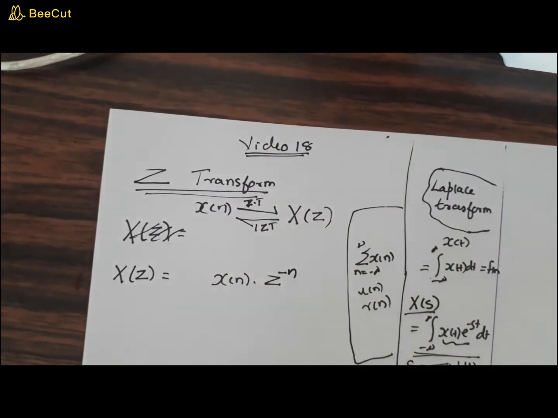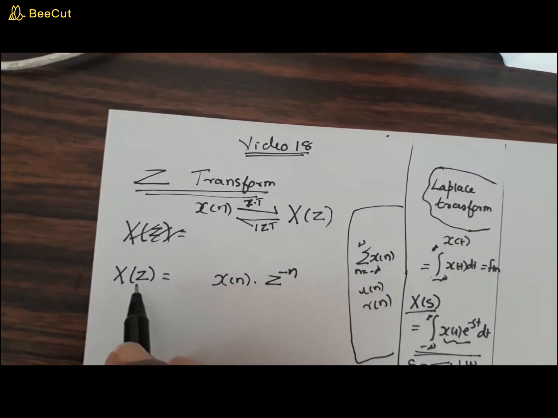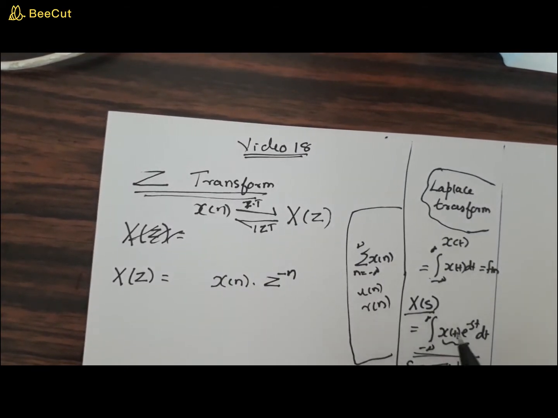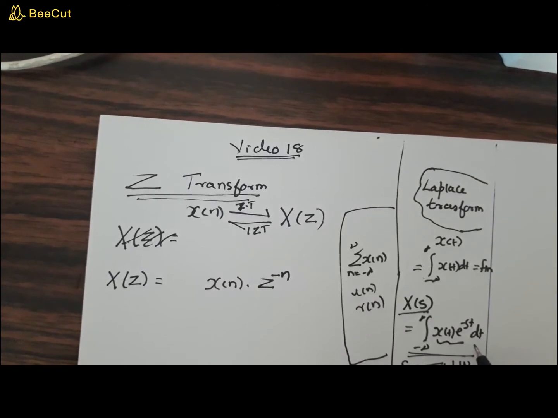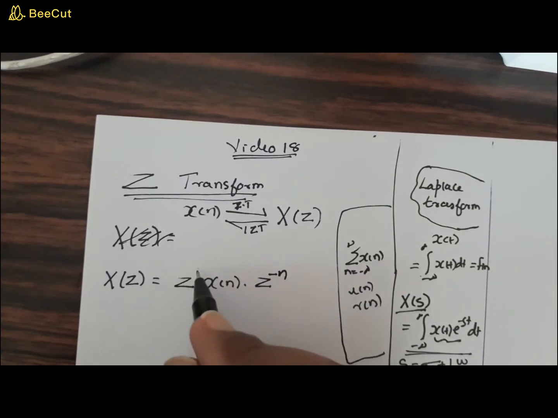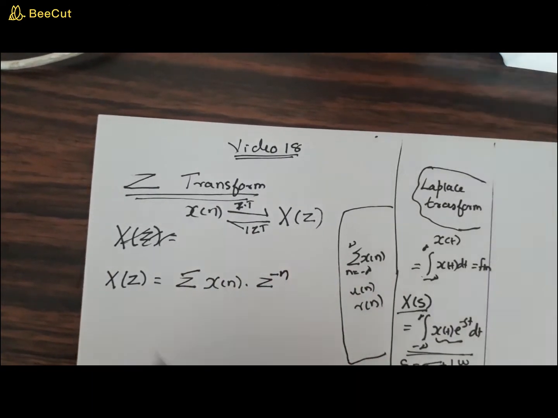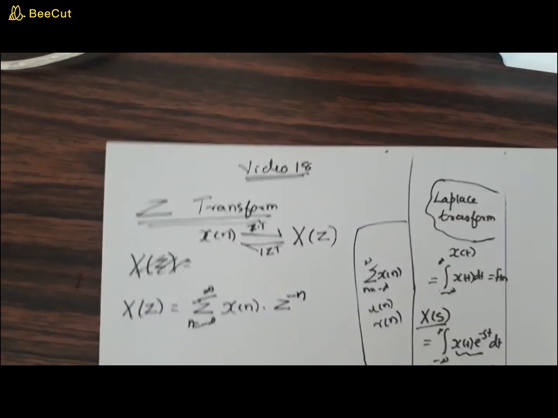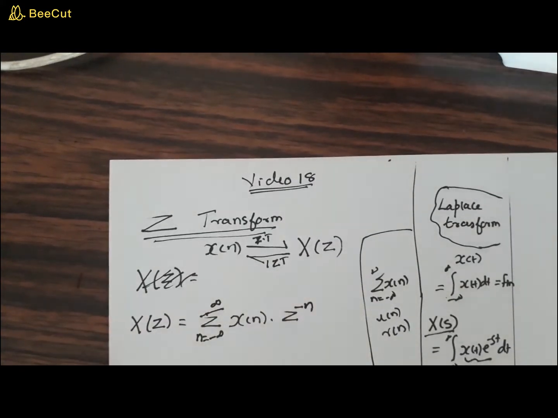Now x of n is no longer x of n, this will be your x of z. Now this product is integrated from minus infinity to plus infinity with respect to time. Since it is discrete, you cannot work with integration, that is summation. You need to employ summation as n varies from minus infinity to plus infinity. So that is your x of z.